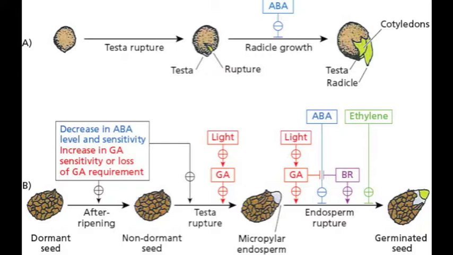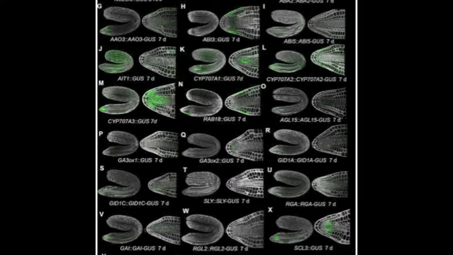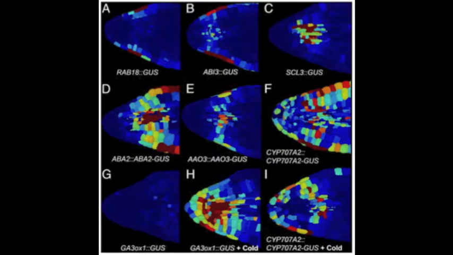We know much less about how these events are spatially embedded within the multicellular plant embryo. So what we did, actually my postdoc, Alec Topham, a very talented postdoc, went about in this BBSRC-funded project to create a large number of reporters which encode both the synthesis, perception, and response components to each ABA and GA. And using a quantitative 3D imaging platform to localize them at single-cell resolution within dormant seeds to understand how they're spatially distributed within a dormant seed.